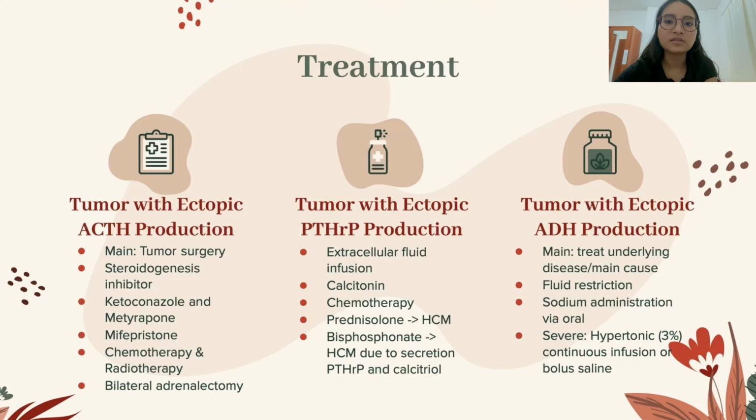Now I will explain about the treatment of tumor with ectopic productions of hormone. So the first one is tumor with ectopic adrenocorticotropic hormone productions. So the tumor surgery is the main option. In addition, other treatments that can be offered are steroidogenesis inhibitors, which are the main treatment for controlling hypercortisolemia.